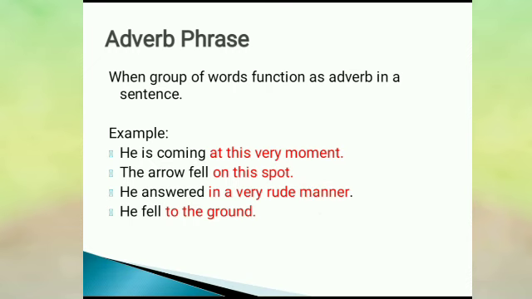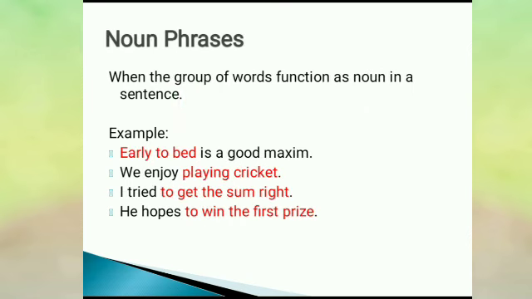Another example: he fell to the ground. To the ground is the adverb phrase that is telling about fell. So these are the examples of adverb phrase, the group of words that function as adverb in the sentence. Now noun phrase. After adjective and adverb phrase, now we have noun phrase.